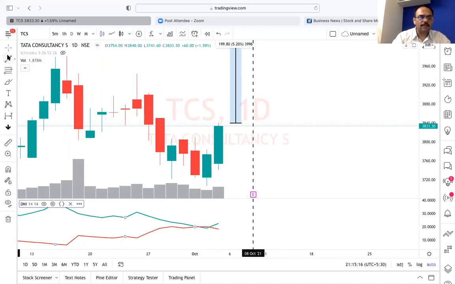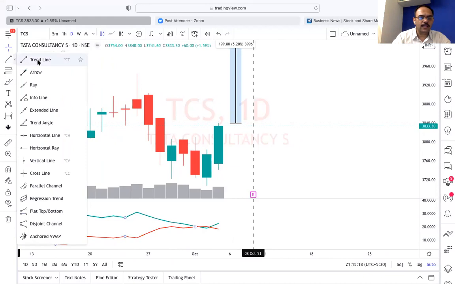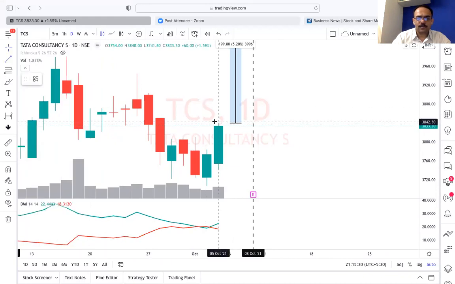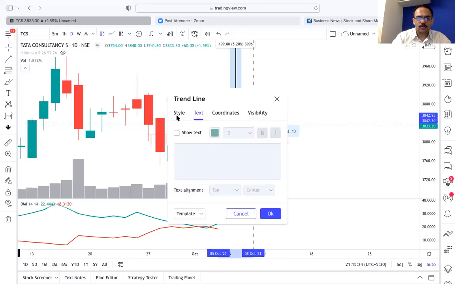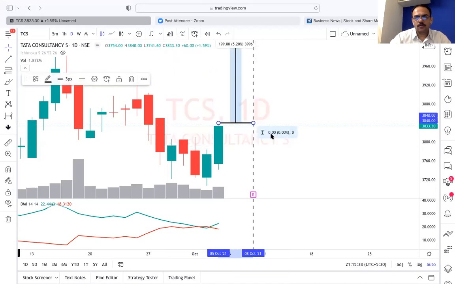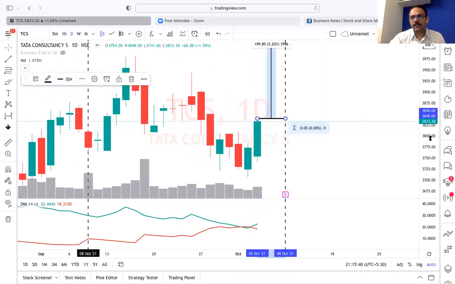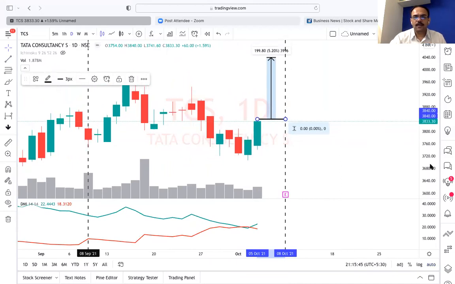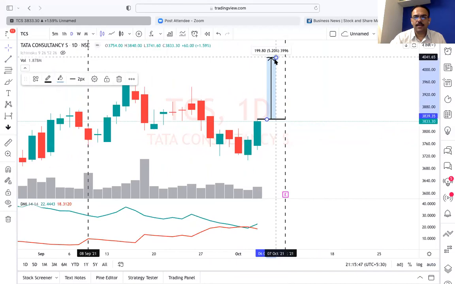What we will do is, the high is 3840. So I will take a horizontal line here. The high is 3840. Okay, and we will trade this from here for 5%.